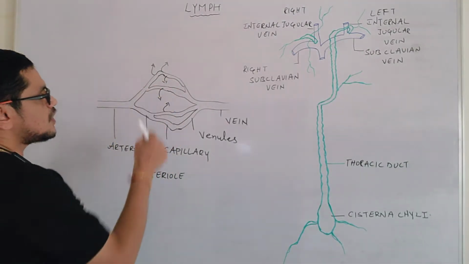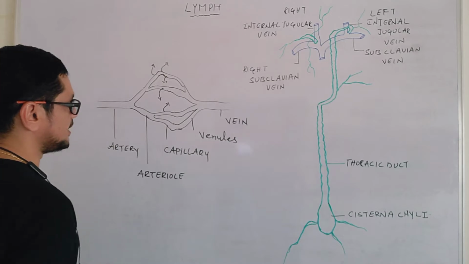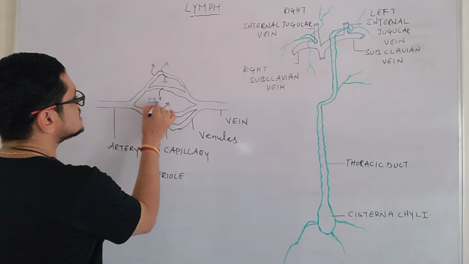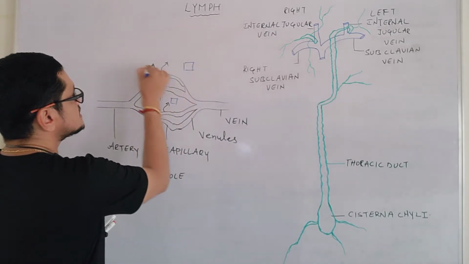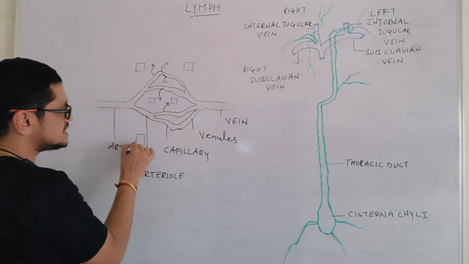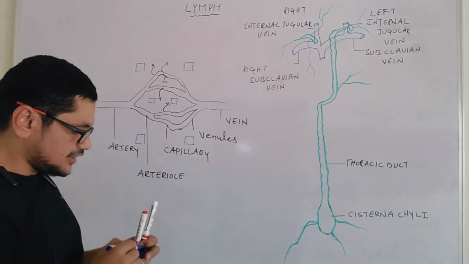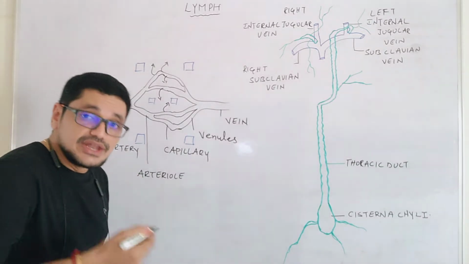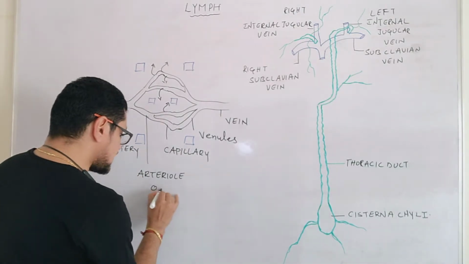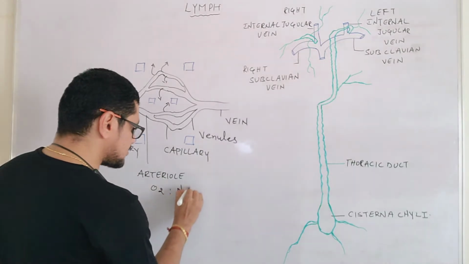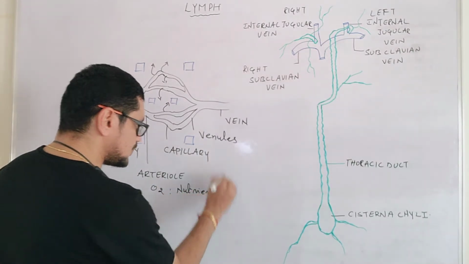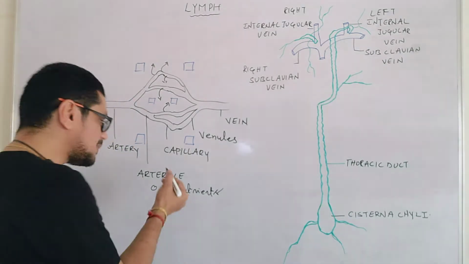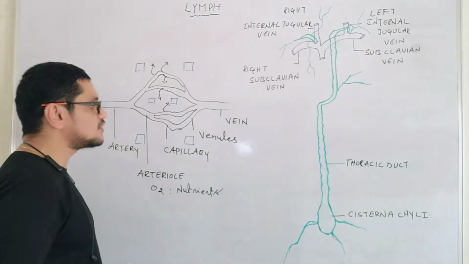And here, these are all the cells which are present in the body. Here you can see a number of cells. Imagine this is one cell, another cell, another cell, another cell. Like that, a number of cells are present inside the body, isn't it? And the fluid which comes out from this capillary contains a number of components like oxygen and nutrients, and even other essential components are all present in the fluid which is coming out from this capillary.